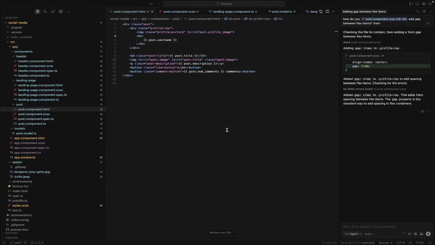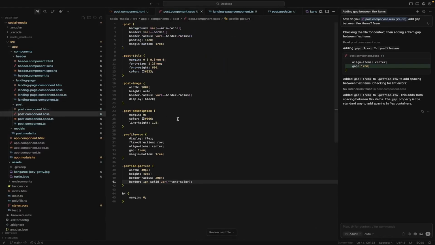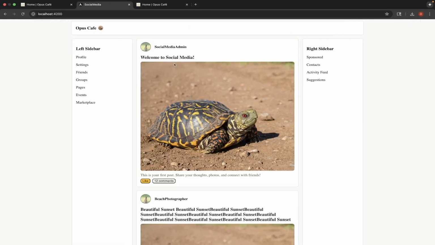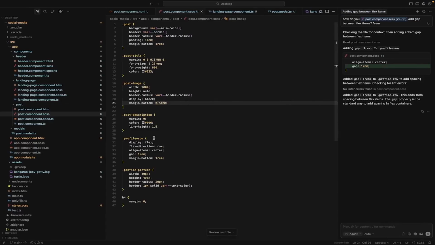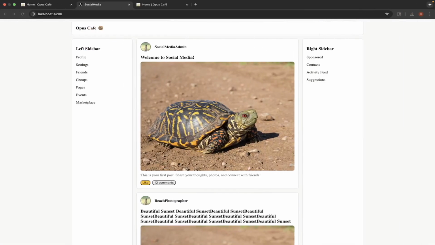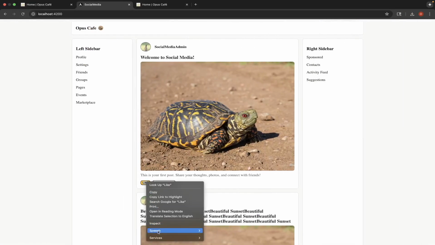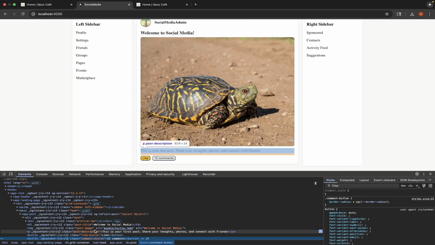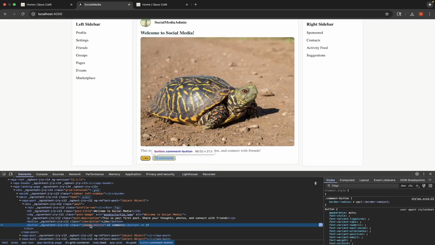Let's actually give a little gap to our description, where this is, class post description, and we'll give it actually post image, let's do that. We'll do margin bottom, and that'll be our variable. All right, let's just do 0.5 rem for now, and we're going to standardize all this in a bit. That looks good. And same with our post description. Let's give it a margin. So we said margin 0, but we're going to give it a margin bottom now. Okay. And I think previously we had added space on top. Like button, comment button. Maybe we didn't.